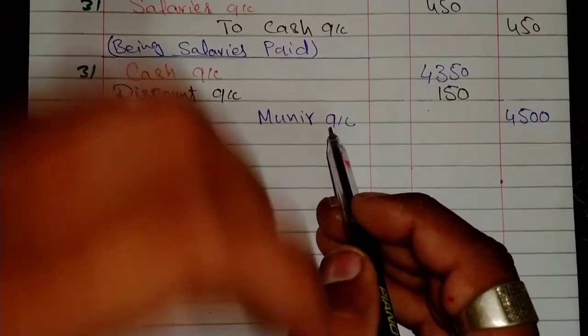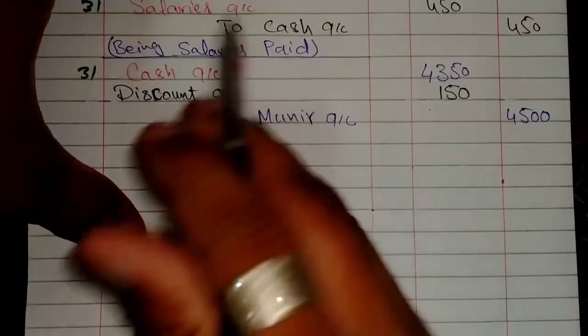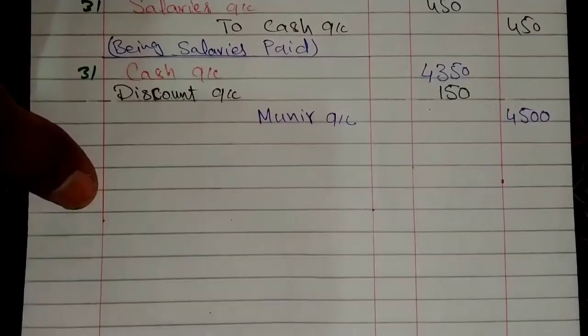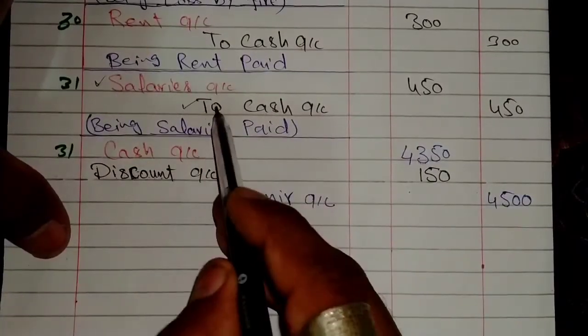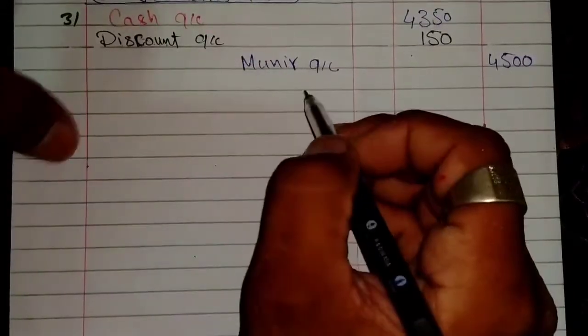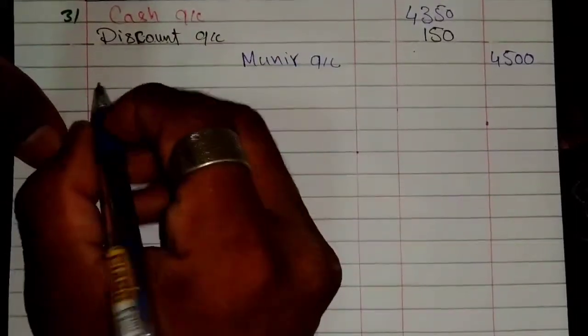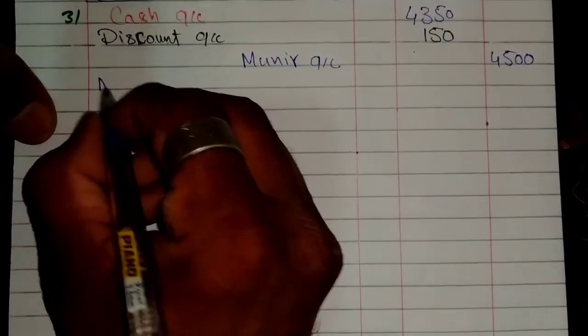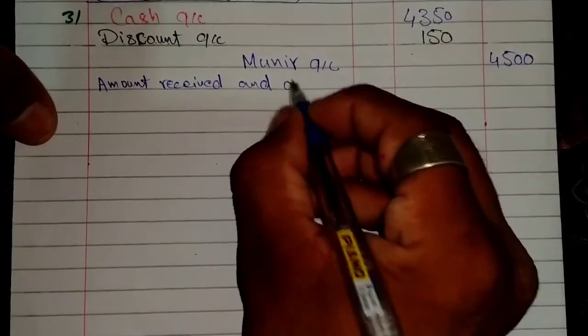Recall again the concept of simple entry or compound entry. The entry which has two accounts, just like the above entry, one account and second account, is called a simple entry. When any entry holds more than two accounts, just like this, it is called a compound entry, with description: amount received and discount allowed.